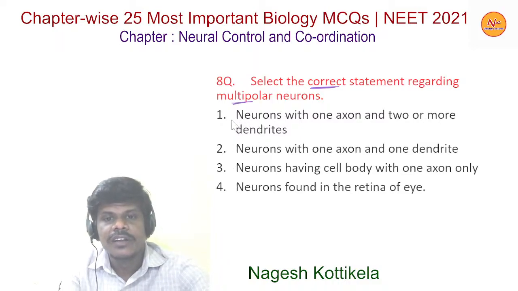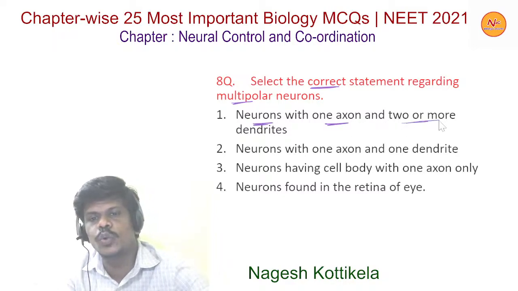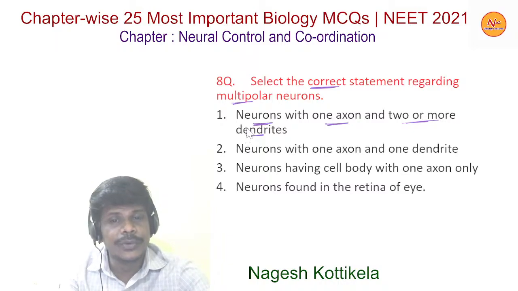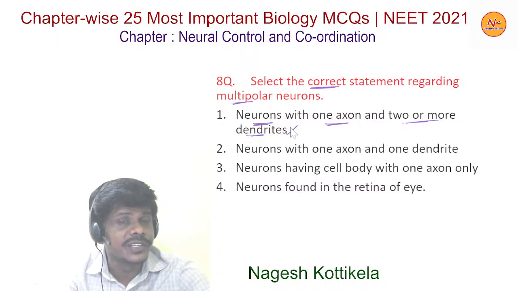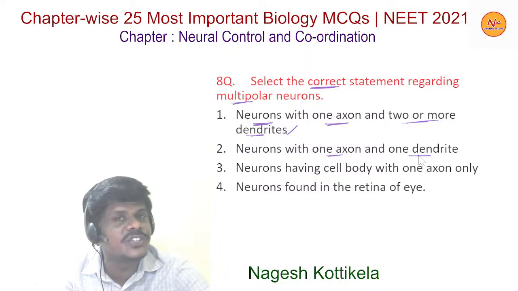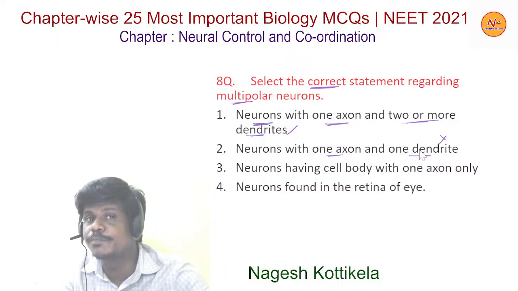Here, option 1, neurons with one axon and 2 or more dendrites, they are called multipolar neurons. This is the right one. If we check the other options, neurons with one axon and one dendrite, no, this is not multipolar, it is bipolar.